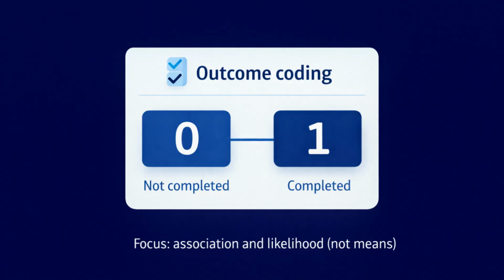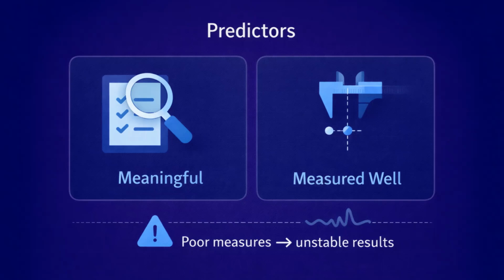Logistic regression requires a categorical dependent variable. For the common binary case, the study must clearly define what counts as 0 and what counts as 1, and that coding must be consistent for every participant. The third assumption is that predictors are meaningful and measured well. Predictors should be included for a reason grounded in the study logic or prior research. If predictors are poorly measured or conceptually unrelated, results can be unstable or misleading.